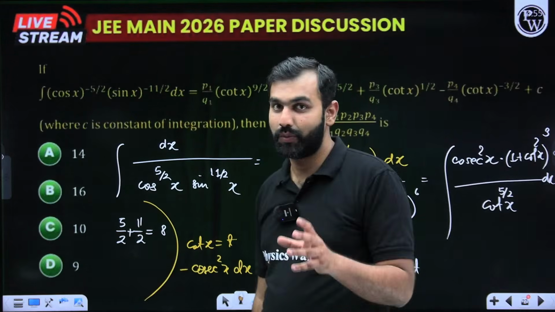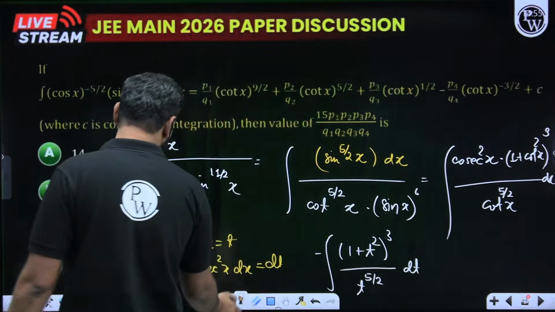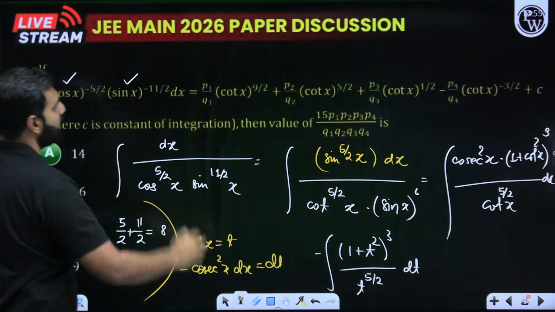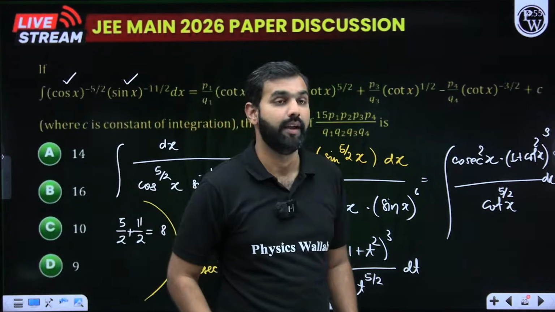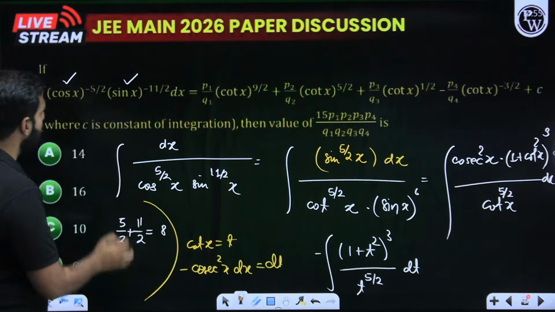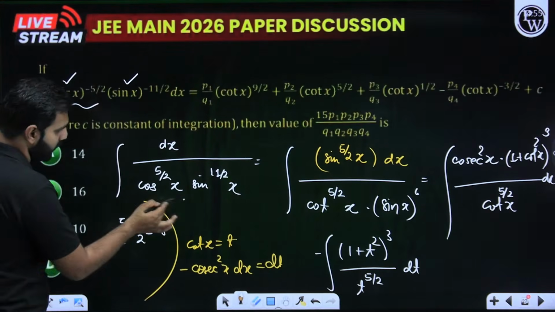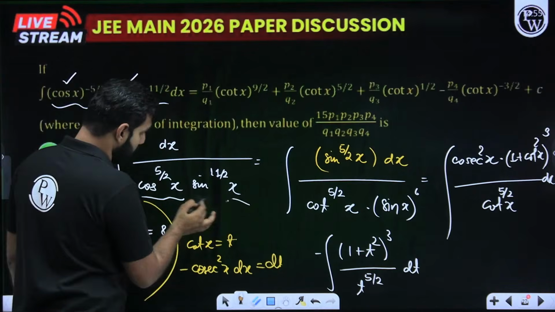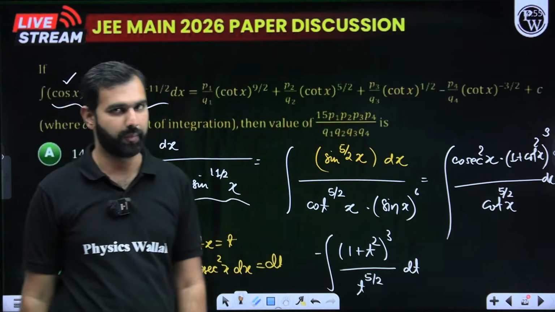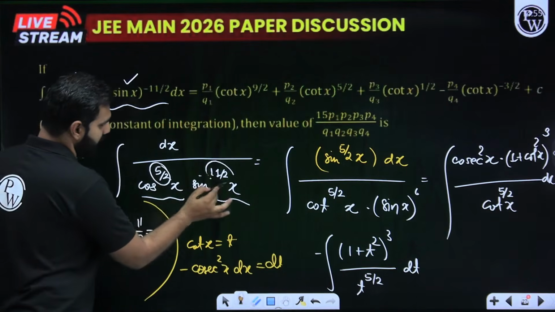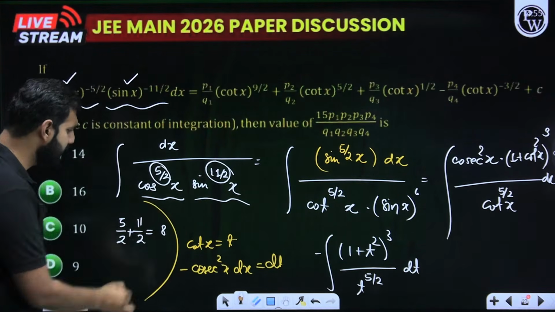Now with that, I move towards the next question, which is a very interesting one. Indefinite integration. We have seen such questions previously as well. Here cos x to the power minus 5 by 2 sin x to the power minus 11 by 2 is given to us. How do I simplify or solve this question? Simply, I take it in the denominator. So I can write cos x to the power minus 5 by 2 as cos x to the power 5 by 2 in the denominator, and sin x to the power minus 11 by 2 as sin x to the power 11 by 2 in the denominator. Now, add these powers 5 by 2 and 11 by 2. That is 16 by 2, which is 8.